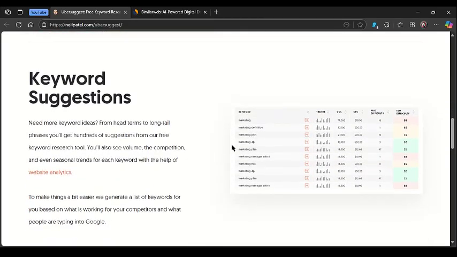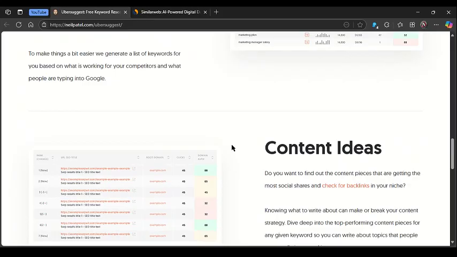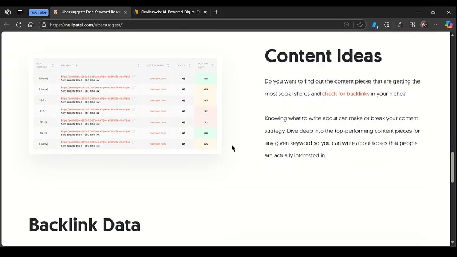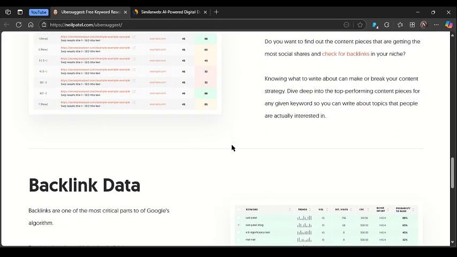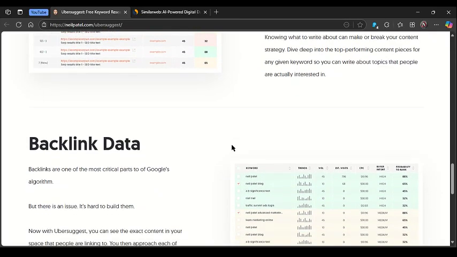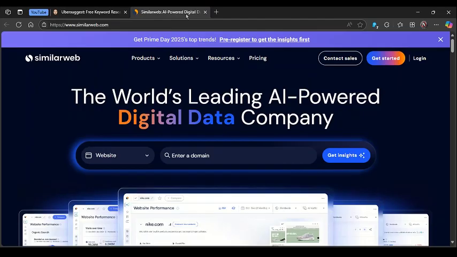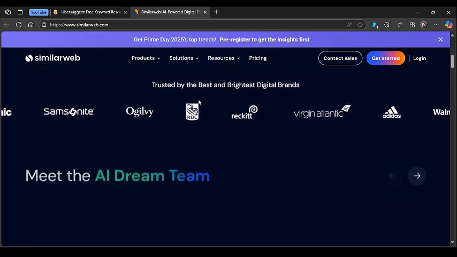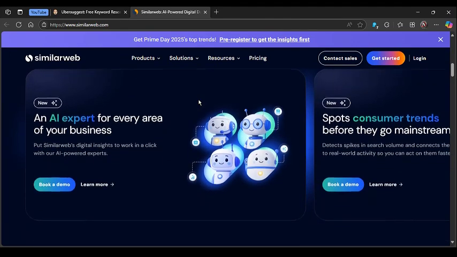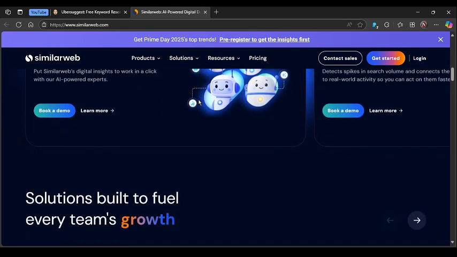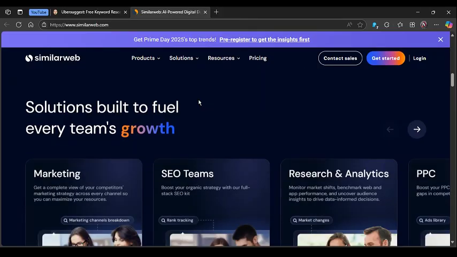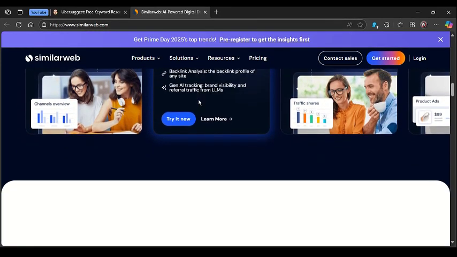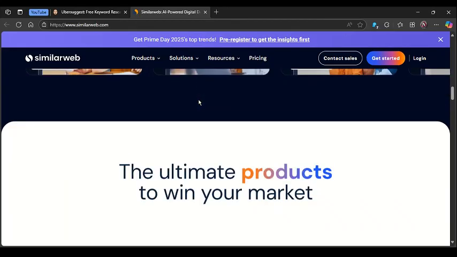Ubersuggest in 2025 is a practical choice for anyone who wants quick, clear keyword data to shape their content strategy. It delivers search volume, keyword difficulty, and content ideas in an easy to navigate interface, plus basic site audit and backlink insight for bloggers, freelancers, and small businesses. It's a budget-friendly way to build keyword lists and plan topics without getting lost in overly complex dashboards.